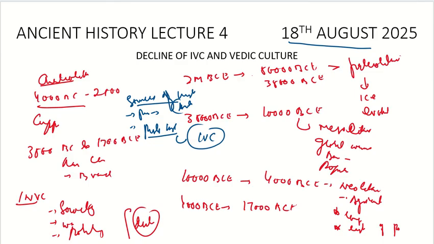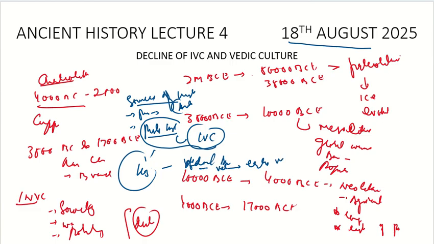Today we are going to complete the proto-history part, where we will discuss the decline of the IVC, and then we will start the historical part, which starts with the Vedic culture, the advent of the Aryans. Then we will discuss the Vedic culture. In this we will start with the early Vedic age and see various aspects of it. So today's discussion will revolve around this.